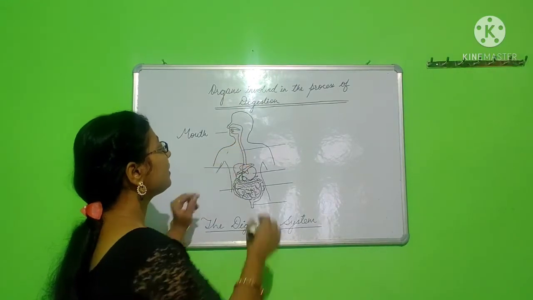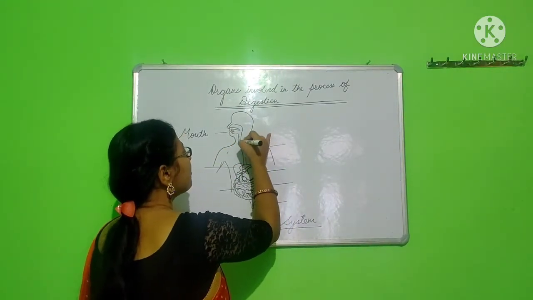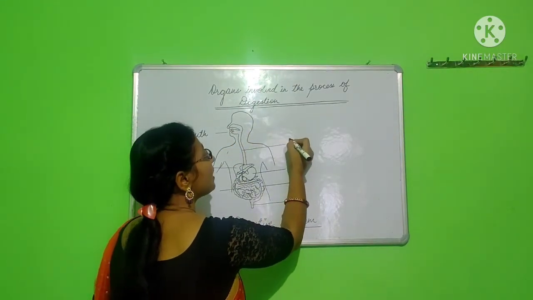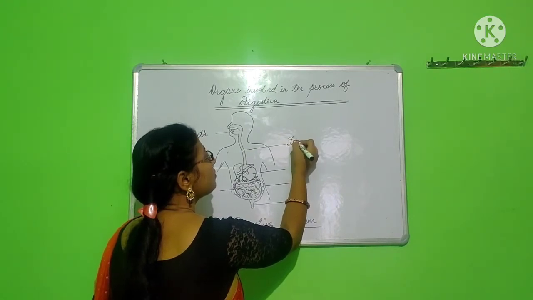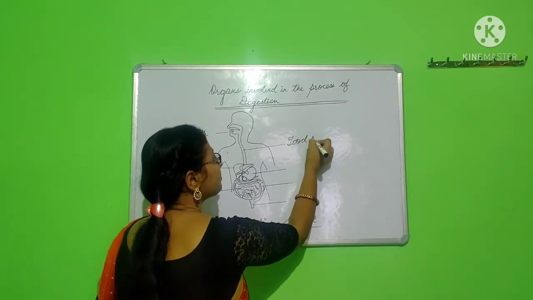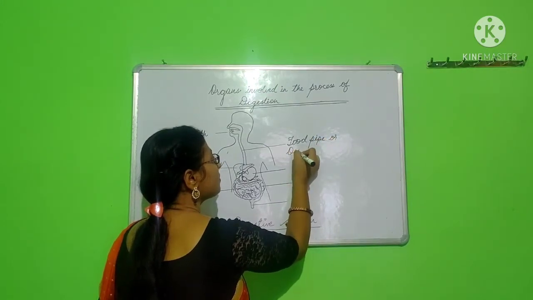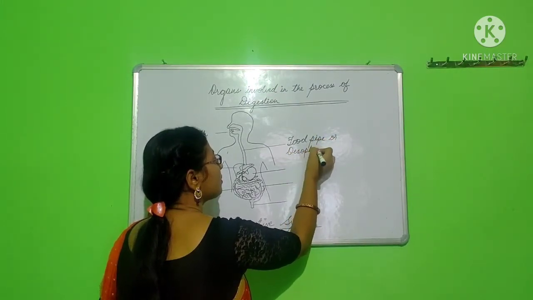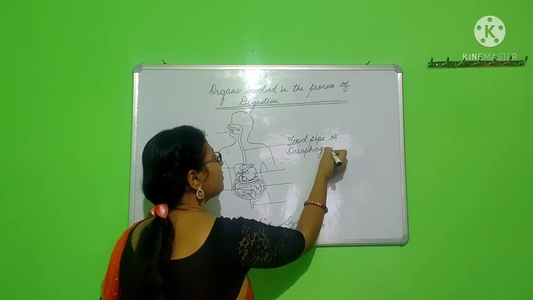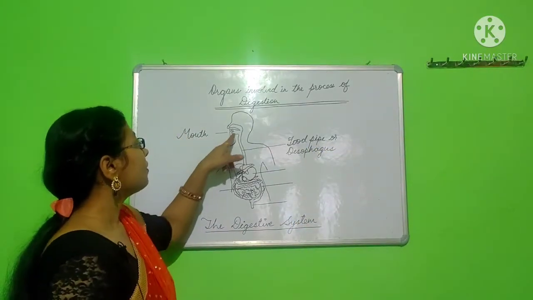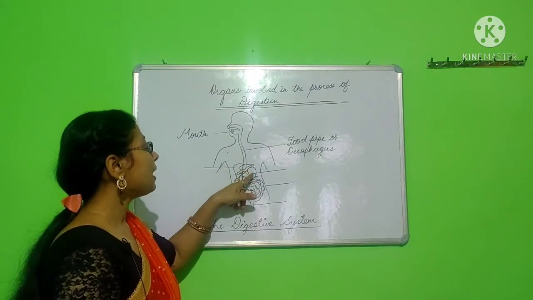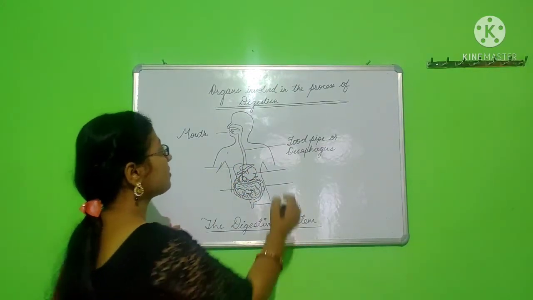Okay, and again the food travels all through this long pipe known as the food pipe or esophagus.